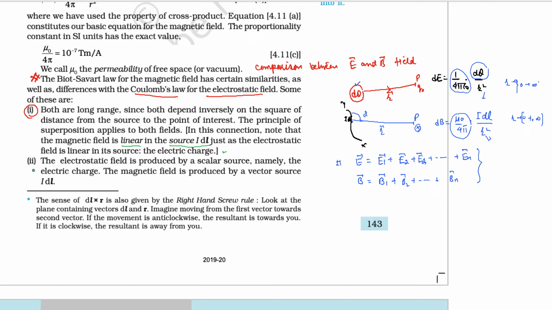So now I am moving to the second part of the book. It's beautifully explained over here. Now, the electrostatic field is produced by a scalar source.